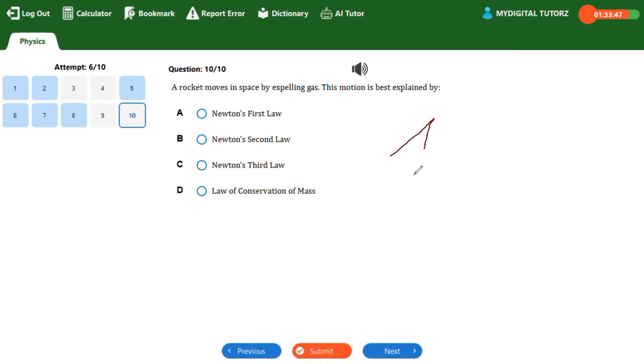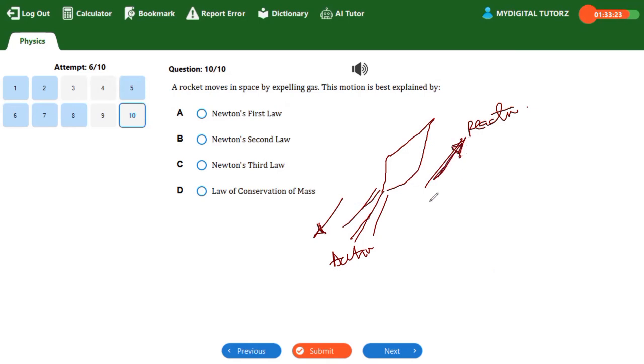We have a rocket expelling gas, so this is the action. The reaction is that it moves the rocket forward. So according to the third law, action and reaction are equal but opposite. This is the direction of the expulsion of the gas, and this is the direction of the rocket. I hope this is understood.